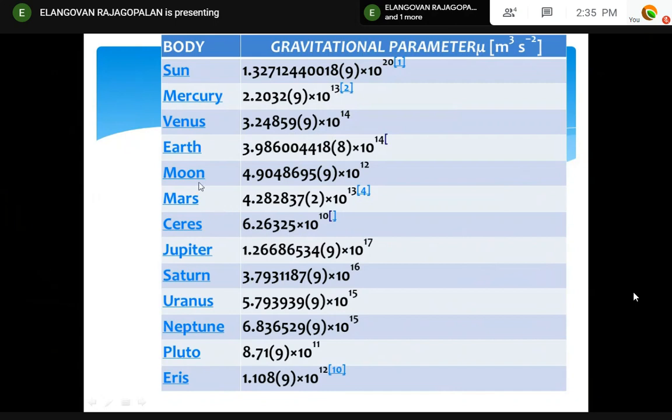Right? Moon, 4.9 times 10 power 12, two orders less, 200 times less. Like that. Mars, one order less, that means 10 times. These are the various celestial bodies and their gravitational parameters. So G is constant, but the mass of the planet is not constant. Mu is the product of the mass of the planet and the gravitational constant. In this, the gravitational constant is the same for all planets, but the mass of the planet varies. That's a simple concept. Jupiter is the highest next to the Sun.